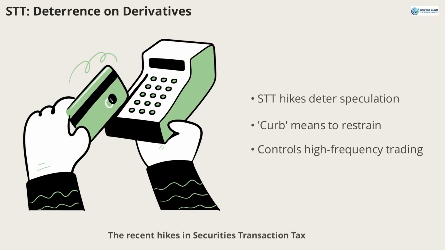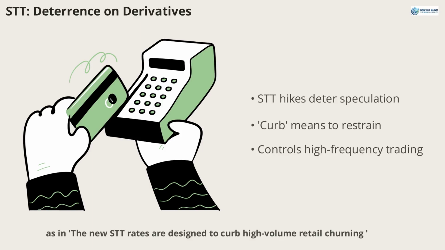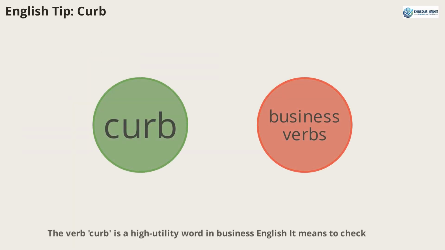Recent hikes in securities transaction tax, STT, on derivatives are designed as a deterrence. This means they are intended to discourage high-frequency trading and speculative behavior. The verb curb is often used in this context, as in the new STT rates are designed to curb high-volume retail churning. The verb curb is a high-utility word in business English. It means to check, restrain, or control a behavior. For example, the government curbed excessive speculation by raising taxes. Using curb shows you can discuss policy measures and their effects in a professional way.